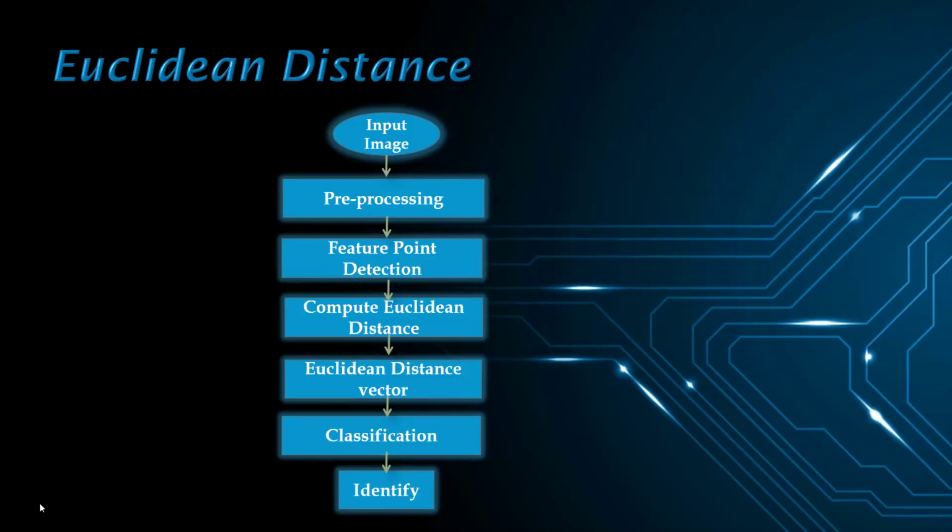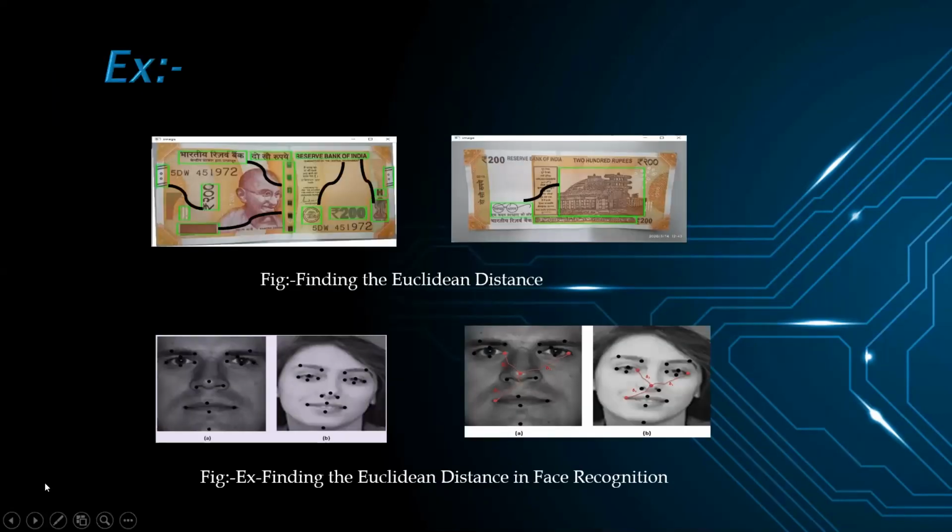After finding the feature points of an image, we can find the Euclidean distance between those two features by using the formula d(p,q) equals the square root of the summation from i equals 1 to n of (pi minus qi) the whole squared. Here p and q represent the two feature points that we have to find the distance between.